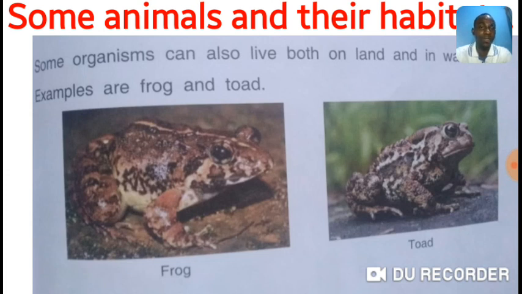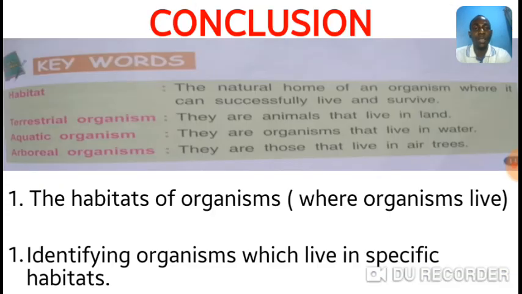Good. Now we come to the conclusion of our lesson. Before we conclude, let's observe these key words. The natural home of organisms, or habitat of organisms, is where they can successfully live and survive.